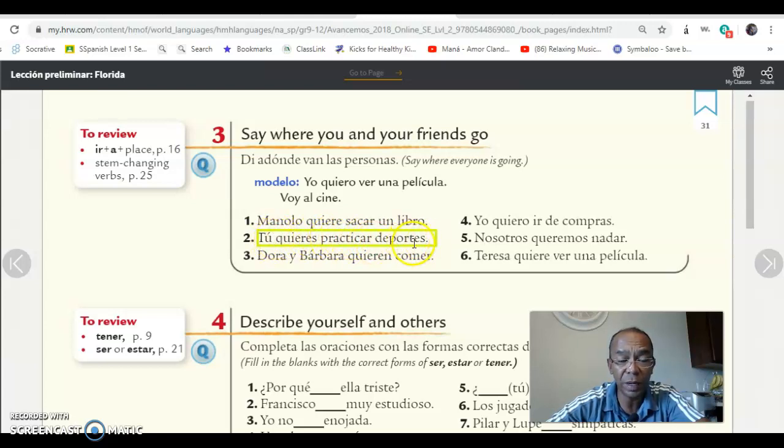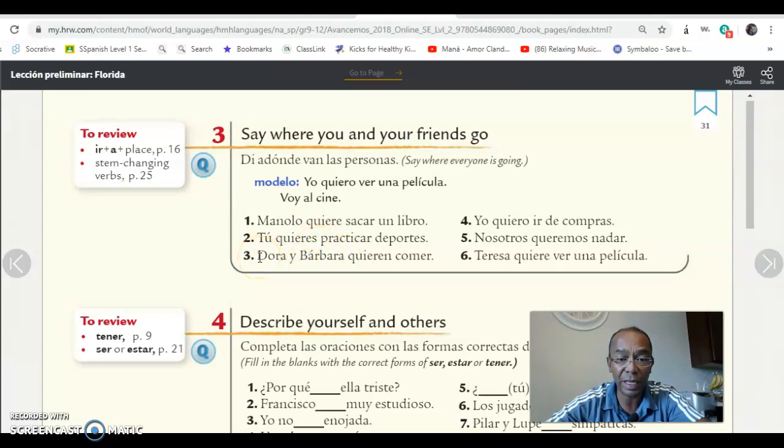Tú quieres practicar deportes. You want to practice sports. Remember, first verb is conjugated, the second one stays the same. Where do you go to practice sports? You can go to the gym, or you can go to the stadium, right? So you say, voy, I go. Voy al gimnasio, I'm going to the gym. O voy al estadio. O voy al parque, whatever it is that you go and practice your sport.